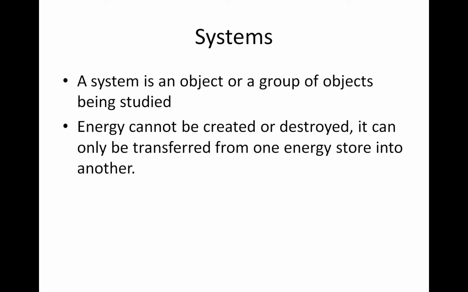A system is an object or a group of objects being studied. So that could be a mass on a spring, a car driving down the road, or a battery and a bulb connected in a circuit. These are all systems. The law of conservation of energy states that energy cannot be created or destroyed, it can only be transferred from one energy store into another.